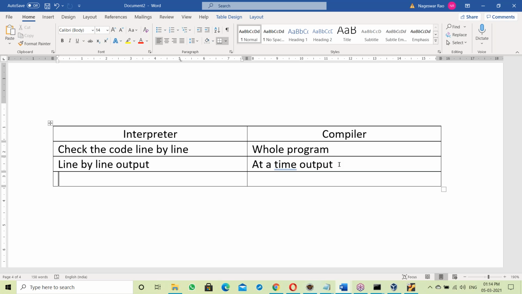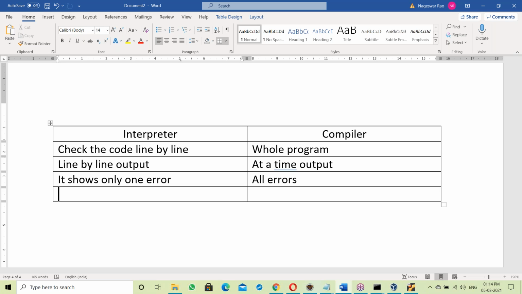That okay? Yes, next. See, when any error comes, interpreter starts. It shows only one error. Only one error. Okay. Yes, compiler shows all errors. Compiler all errors. Right, okay.